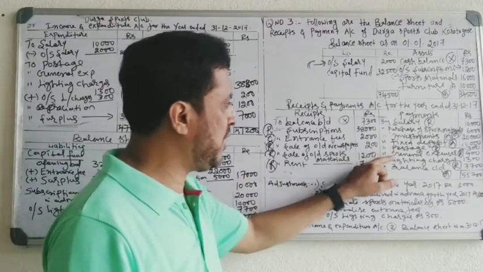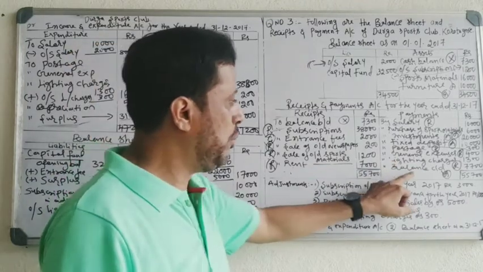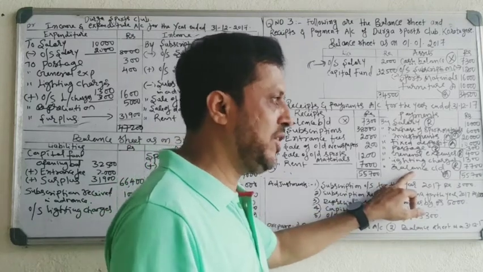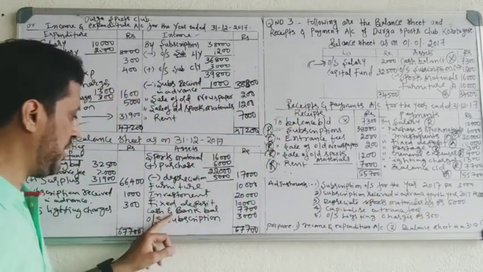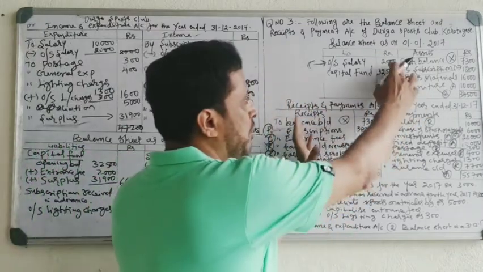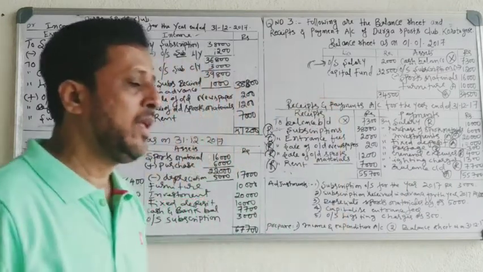Then postage, general expenses, lighting charges, you have already recorded in the income and expenditure account. Balance carried down means cash and bank balance. It is the current year cash and bank balance. It is an asset. Record here cash and bank balance 7,700. So we have taken all the items from the balance sheet and receipts and payments account. Now we have to see the adjustments.